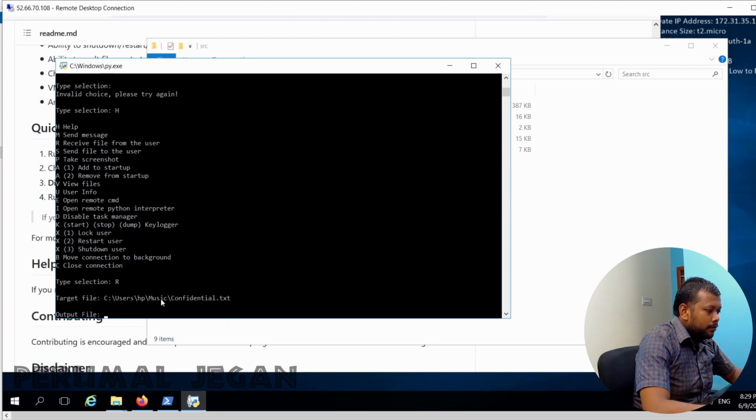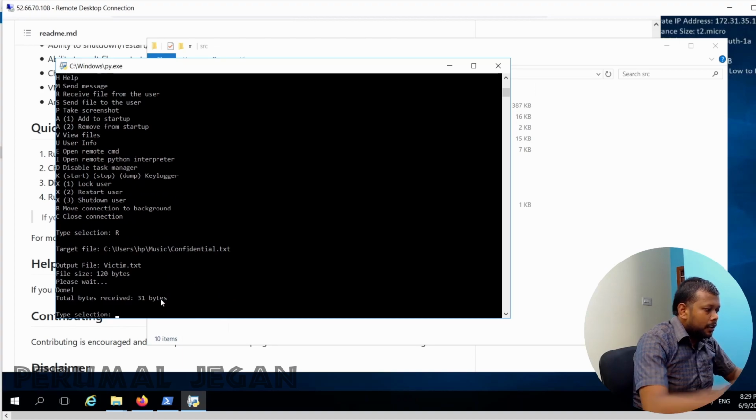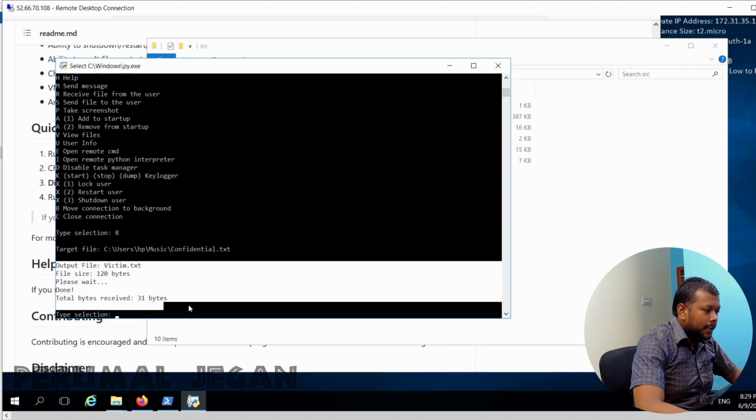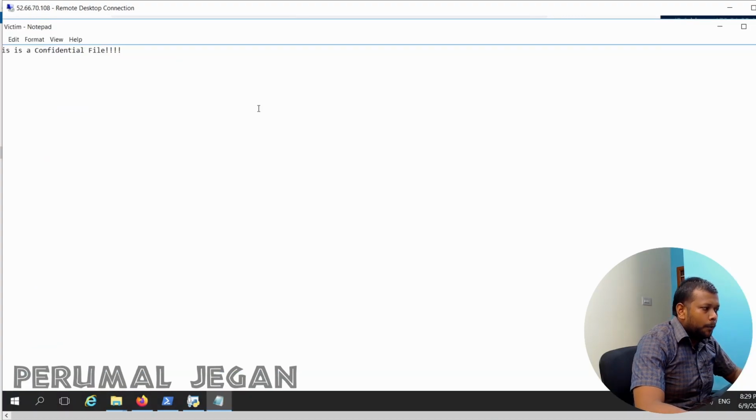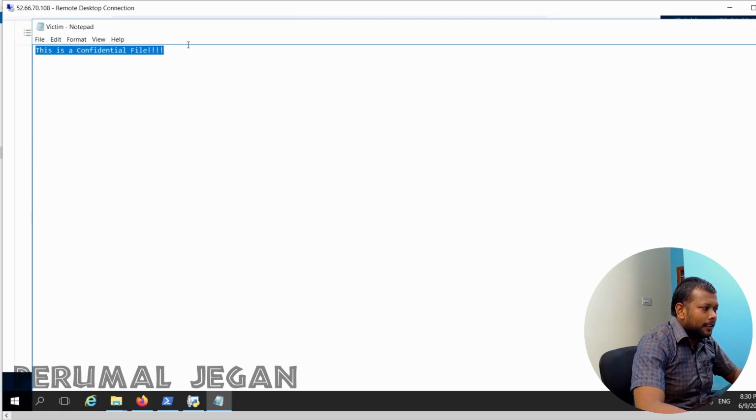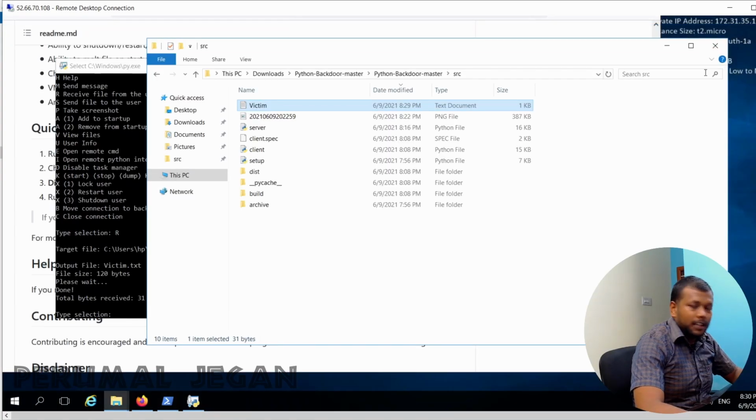For the output file, I am giving a different name here, victims file. Perfect. Now I received the file in my C2 server. When I open this document, I'll be able to see the content of the document. Actually, the script is working insanely.